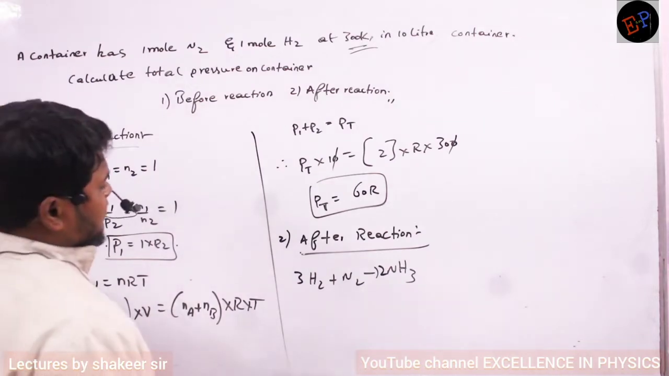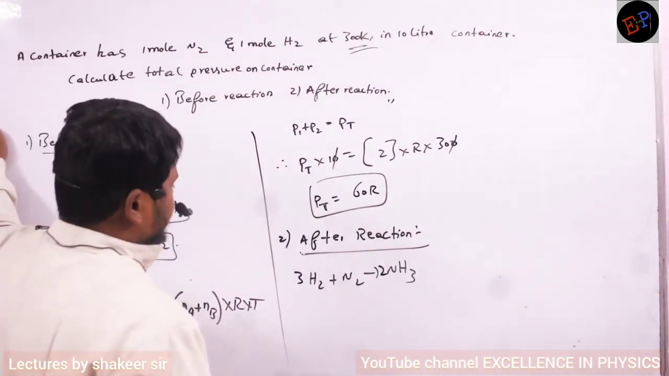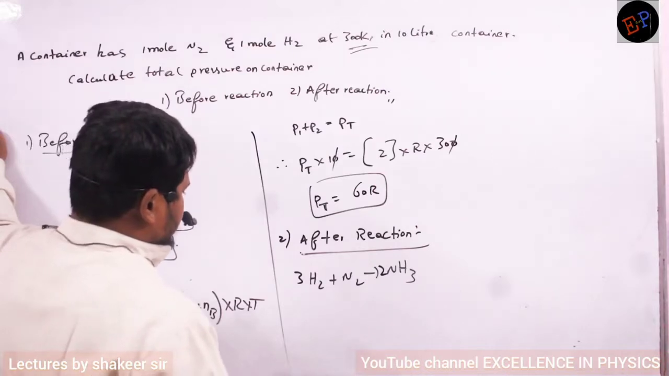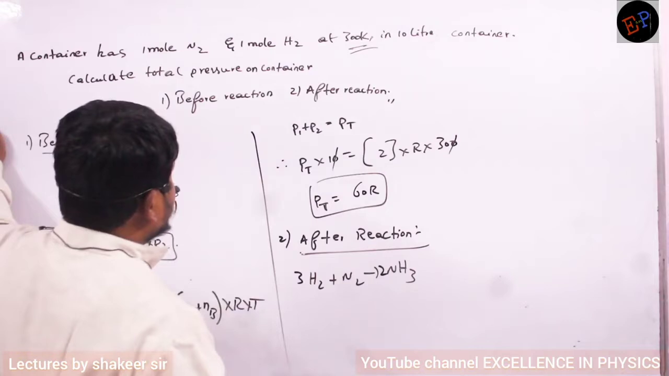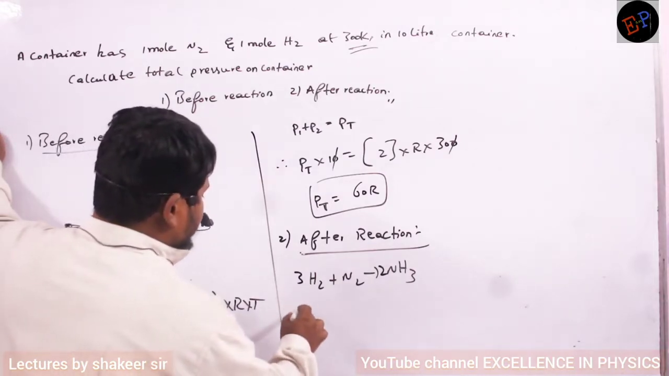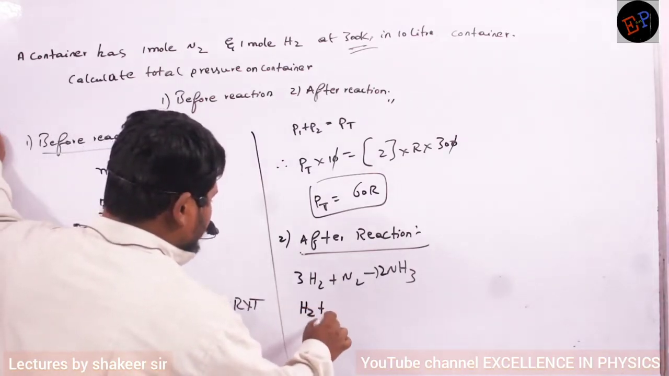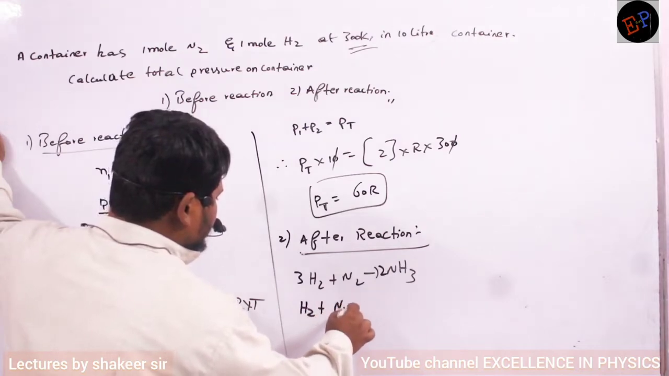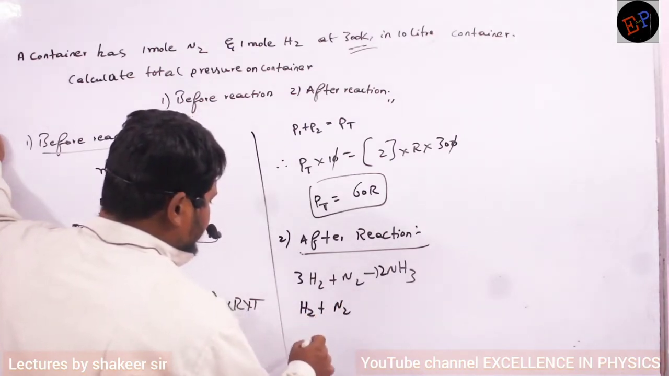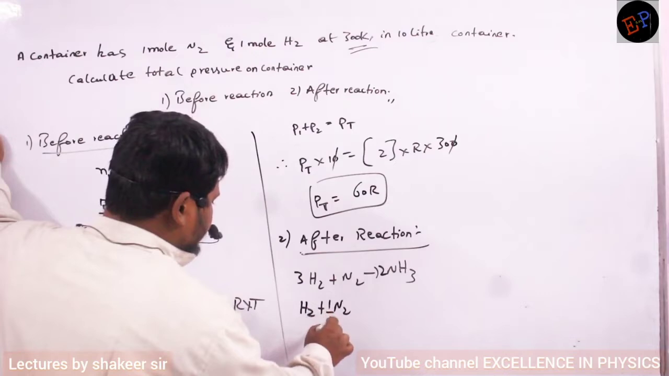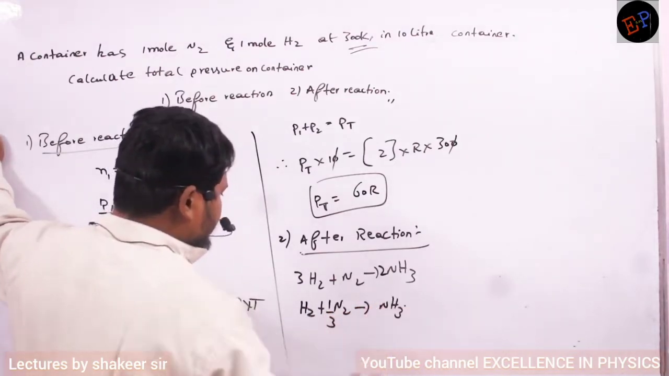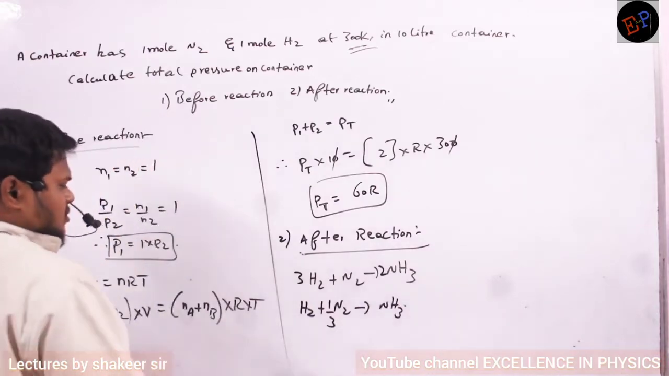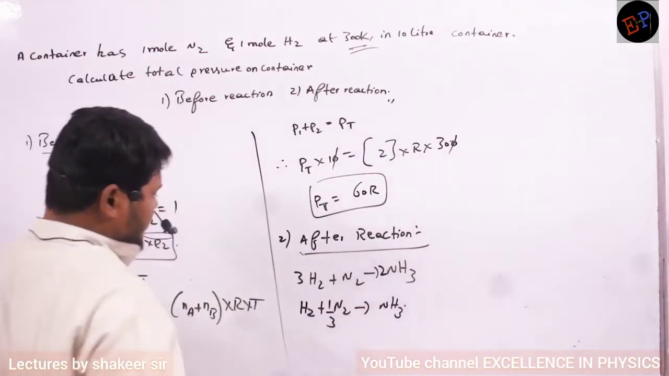I will do one thing, I will divide everything by 3. Okay? So 2NH3 will form, no? Instead of this equation, I will do one thing. I will write H2 plus N2. N2 should be how much? 1 by 3. And they give rise to NH3. Clear, no? So therefore, how many moles will form here?